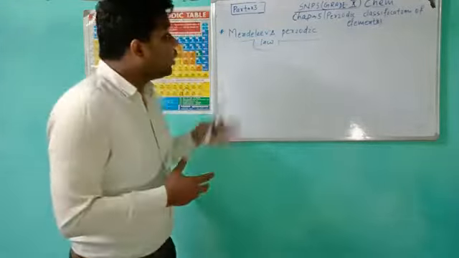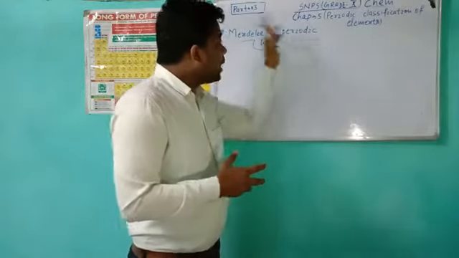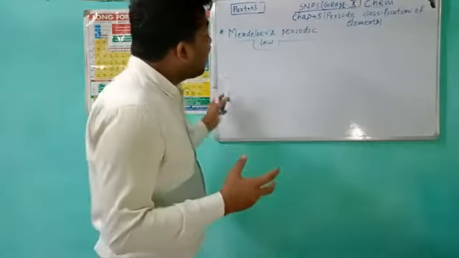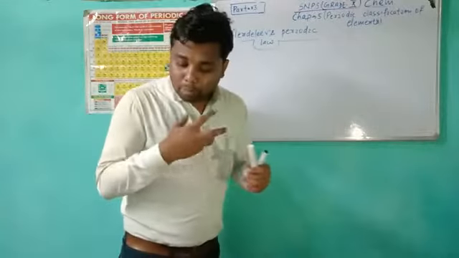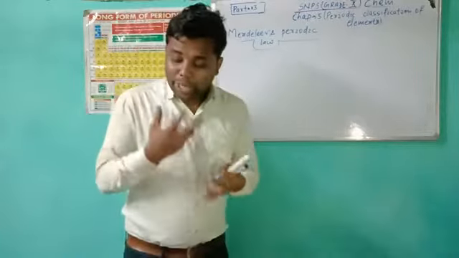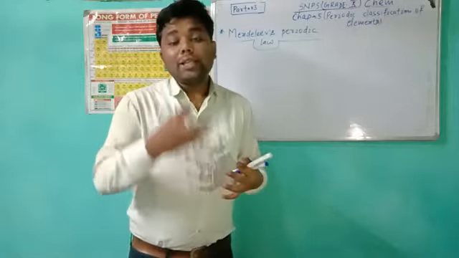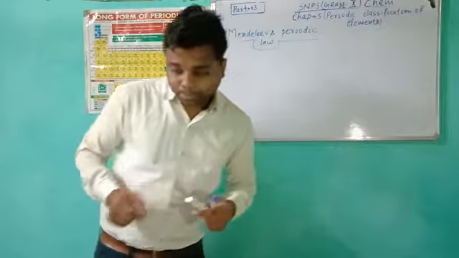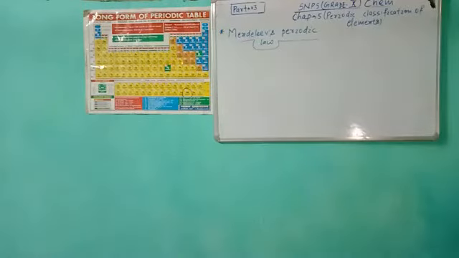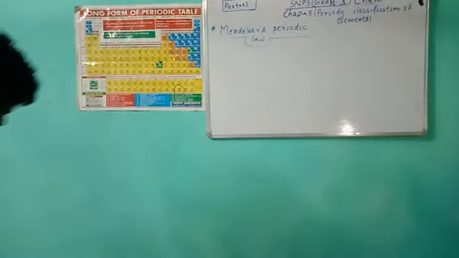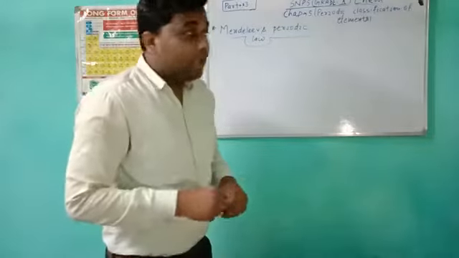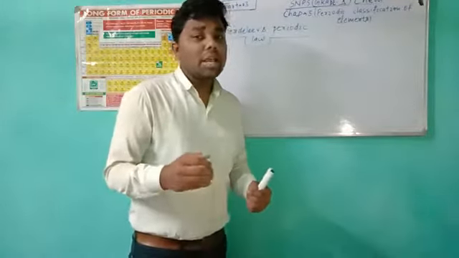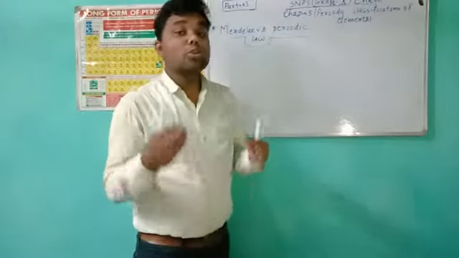When the elements are arranged in increasing order, the properties of elements are periodic functions. Mendeleev's periodic table has some advantages and some disadvantages also.